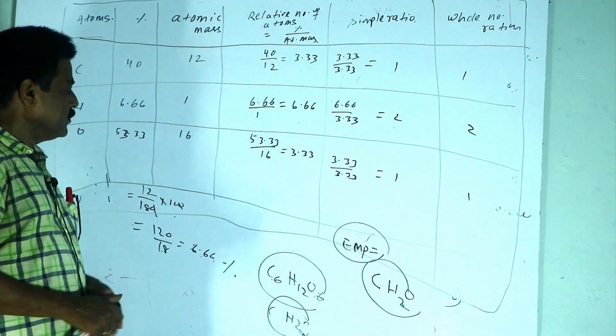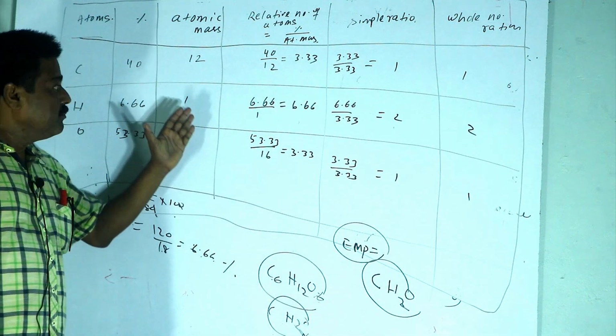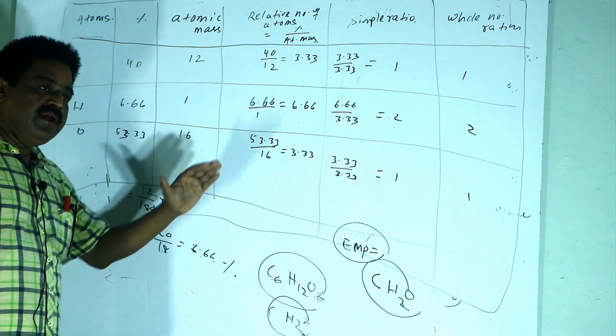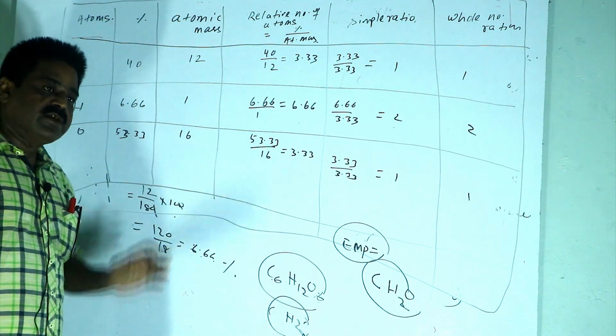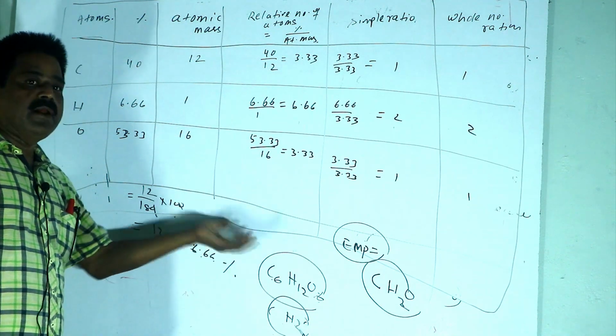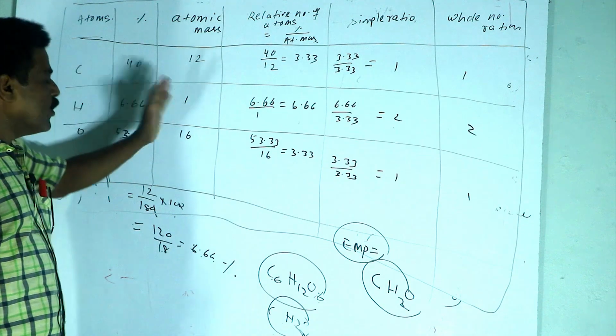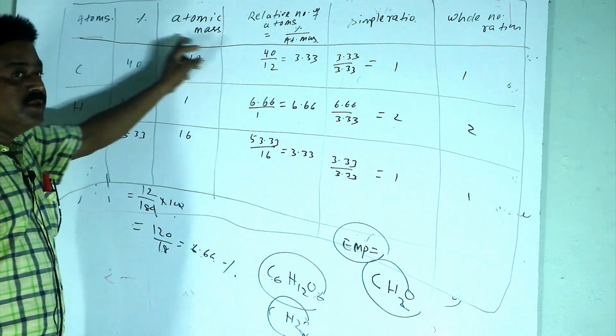So to determine the empirical formula, you may determine the percentage of the elements, or the percentage of the elements is given. Then the table must be followed. The table is in this manner.